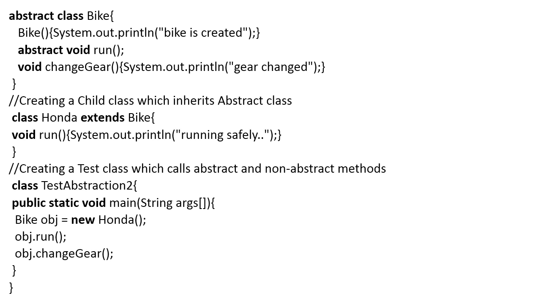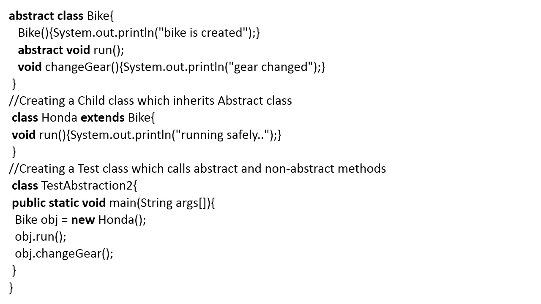That's why I am creating the object of the derived class Honda. Whenever you create the object, the constructor is automatically called. So the first output will be Bike is created.